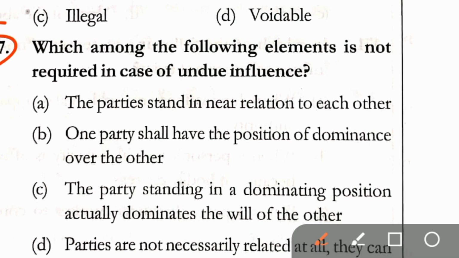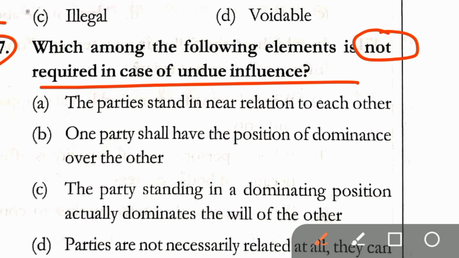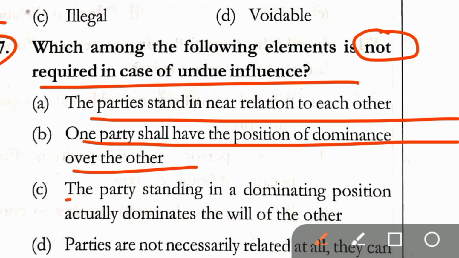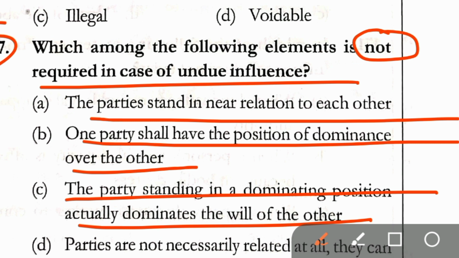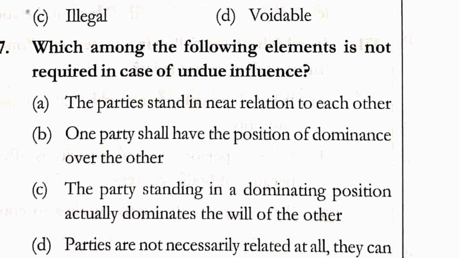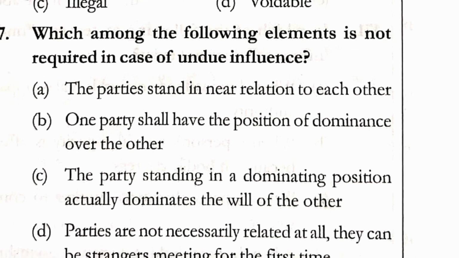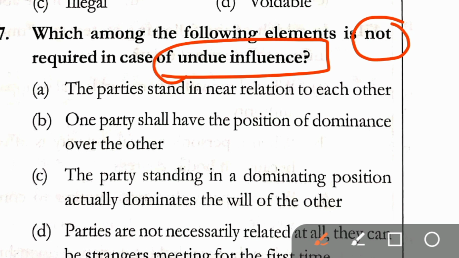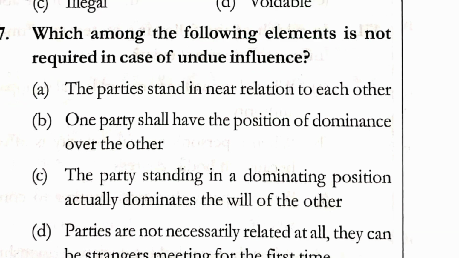Question number 177. Which among the following elements is not required in the case of undue influence? A. The parties stand in near relation to each other. B. One party shall have the position of dominance over the other. C. The party standing in a dominating position actually dominates the will of the other. And D. Parties are not necessarily related at all. They can be strangers meeting for the first time. Here in question number 177, it has been asked which of the following is not required in the case of undue influence. Option A here will be the right answer.